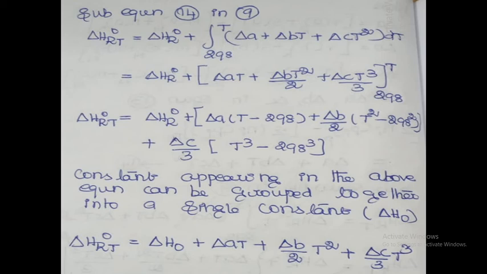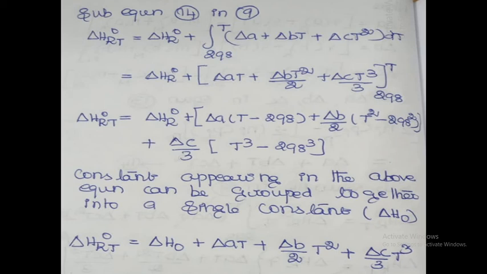So after substituting the limits, delta H R naught T is equal to delta H R naught plus delta A into upper limit minus lower limit, T minus 298, plus delta B by 2 into T square minus 298 square, plus delta C by 3 into T cube minus 298 cube. The constants appearing in the above equation can be grouped together into a single constant, that is delta H naught.